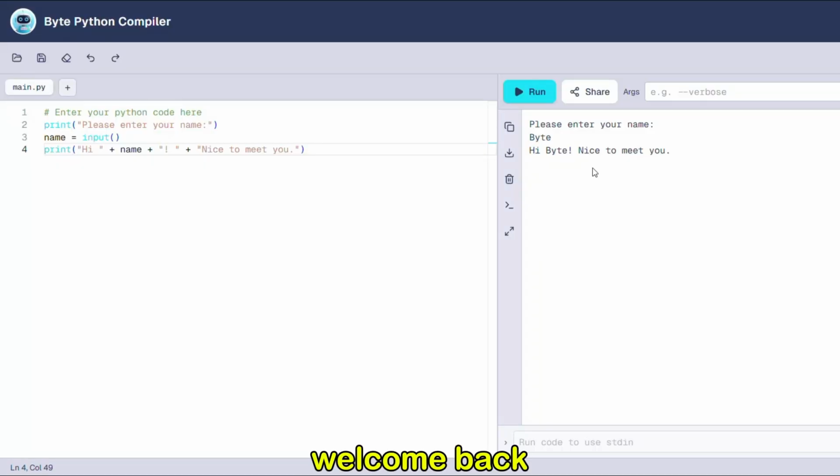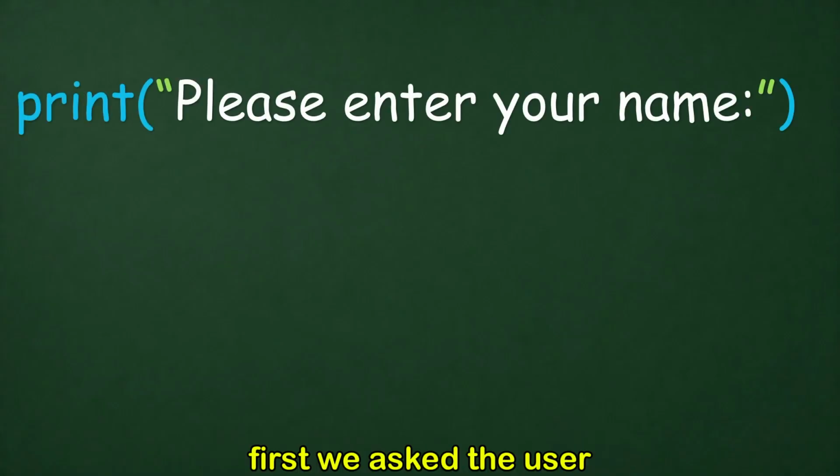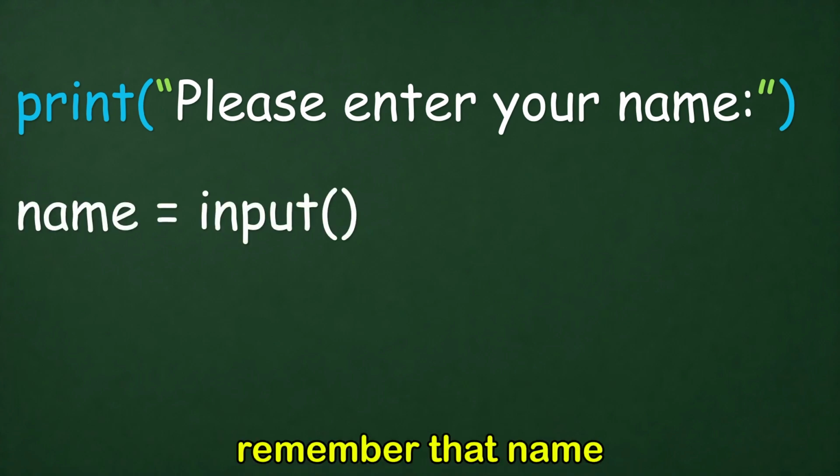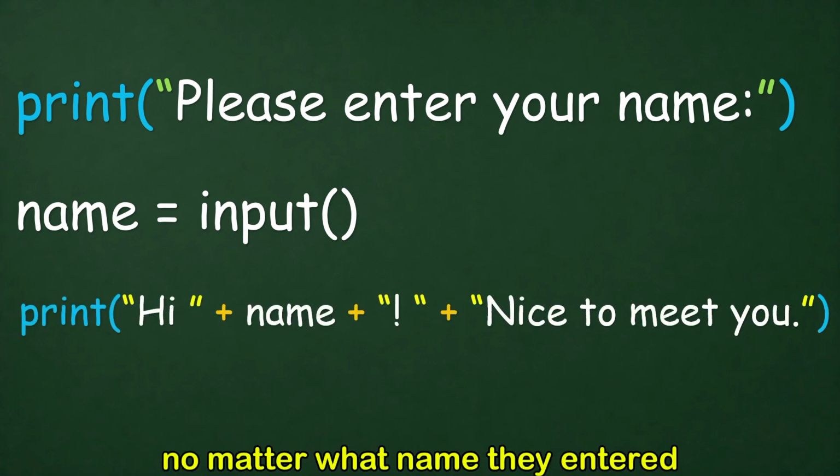Welcome back! Last time, we built a program that could greet different people. To make that happen, we had to do three things. First, we asked the user to enter their name. Then, we made Python remember that name. And finally, we used this line of code to make Python greet anyone, no matter what name they entered.